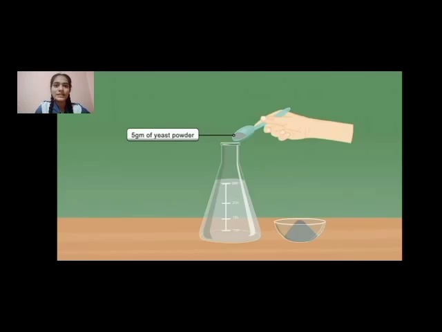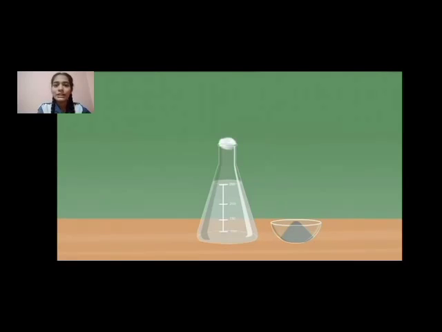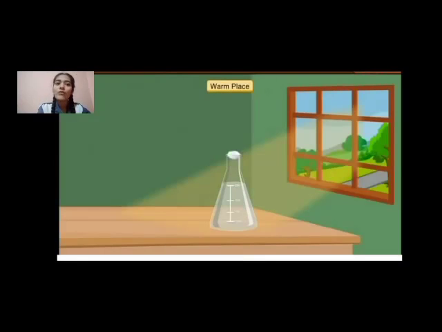The procedure is: add 5 grams of yeast powder to about 250 milliliters of 10% sugar solution in a flask. The mouth of the flask should be tightly plugged with cotton wool. Now keep the flask in a warm place for 4 days.